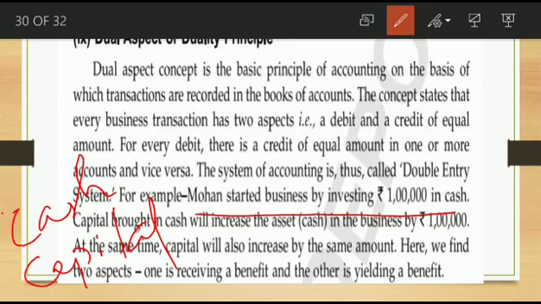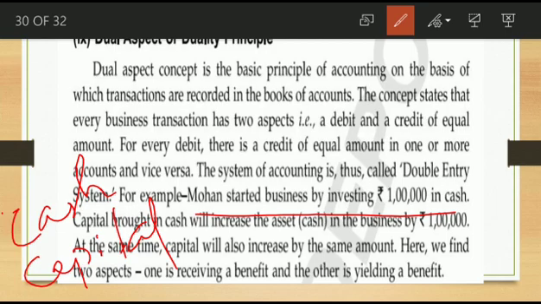Cash is the asset. Think only from the business point of view, not the owner's point of view. Who contributed this amount? The owner contributed 1 lakh rupees, so cash comes into the business and cash is increased. At the same time, capital also increases. Capital means the amount contributed by the owner.